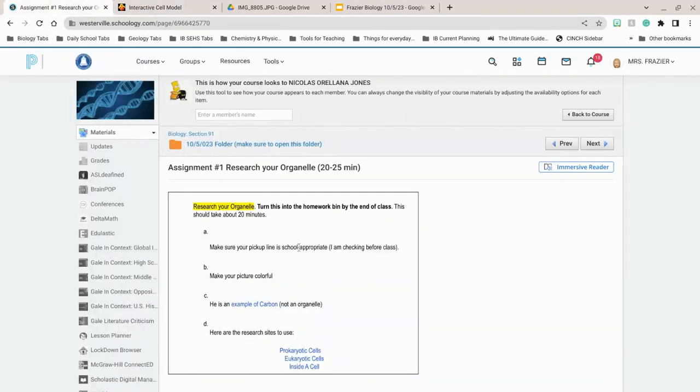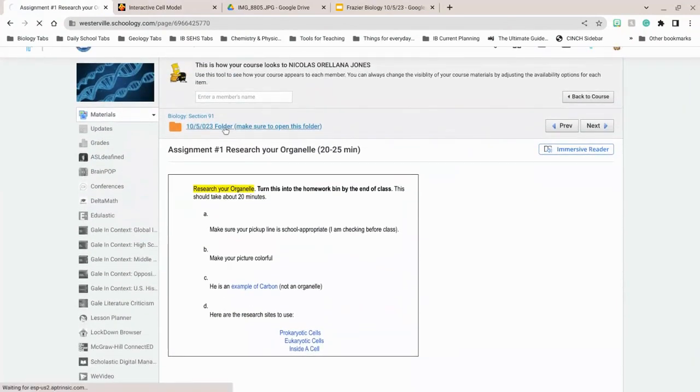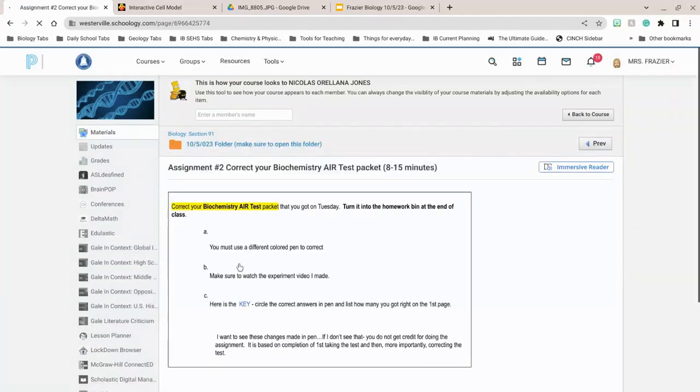So those are how you can do that research. Once you're done with that, then you can come back to this folder and you can pick assignment 2. Once you get to assignment 2, this is the biology air test packet, biochemistry. You're going to turn this into the bin when you're done. Please use a different colored pen than what you have. And hopefully you wrote in pencil, but if you didn't, just use a different color pen.